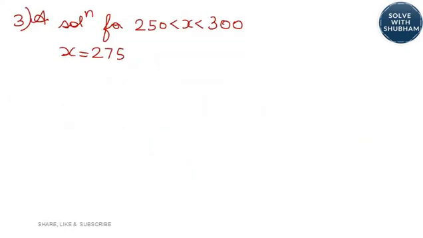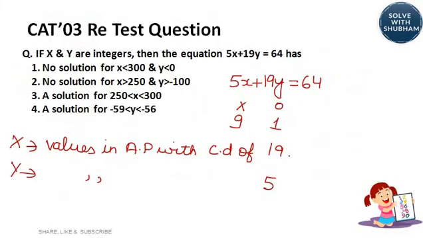We are getting the answer. There is a solution. Yes or no? So x is equal to 275 is giving us a solution. Therefore, we are getting the answer for option number 3. So we don't have to find out for option number 4, but just let us verify. Here we have got the answer.